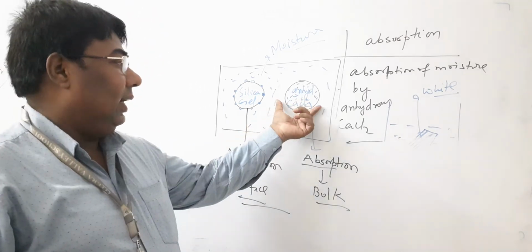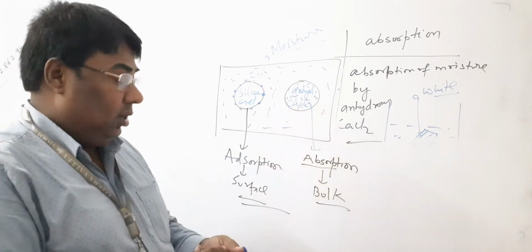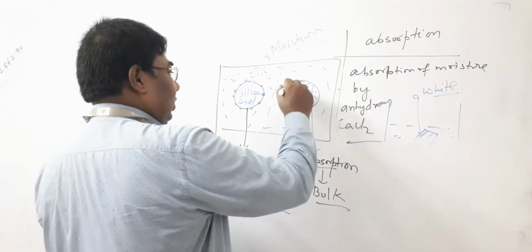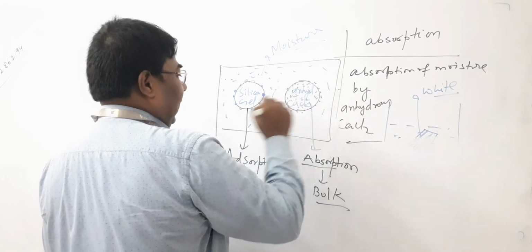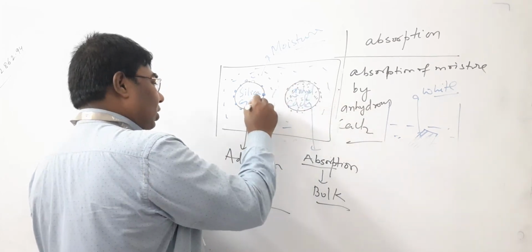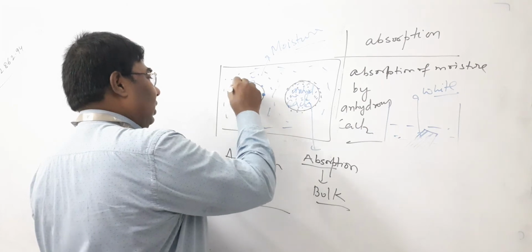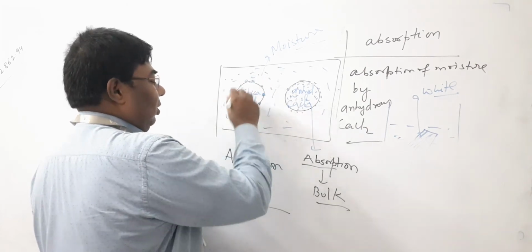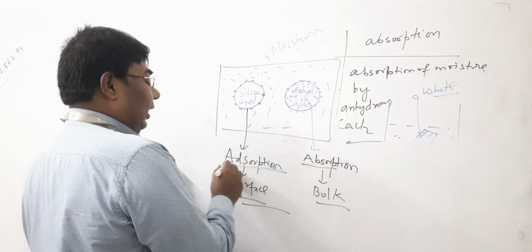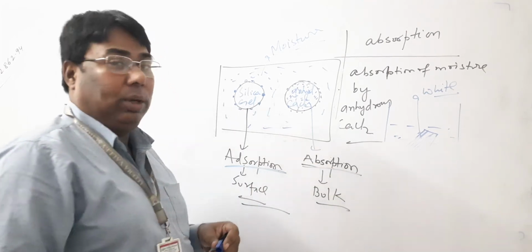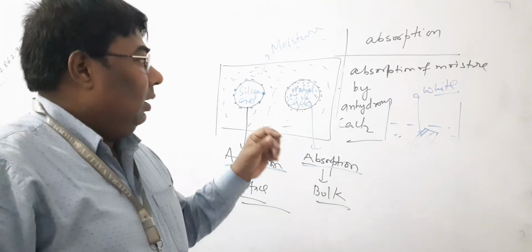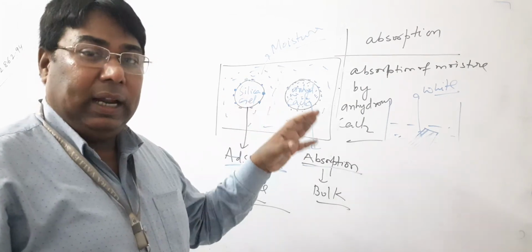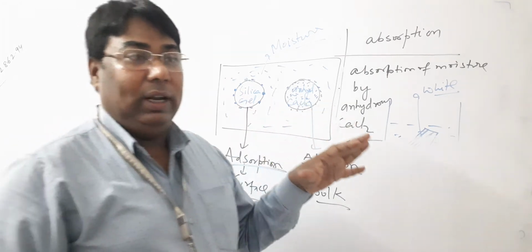In the case of anhydrous calcium chloride, moisture is present over the surface as well as inside the calcium chloride. But in this case, moisture is present only at the surface, not inside the silica gel. So here adsorption will take place. In this case, absorption will take place. So these are the differences between adsorption and absorption with the help of suitable examples.